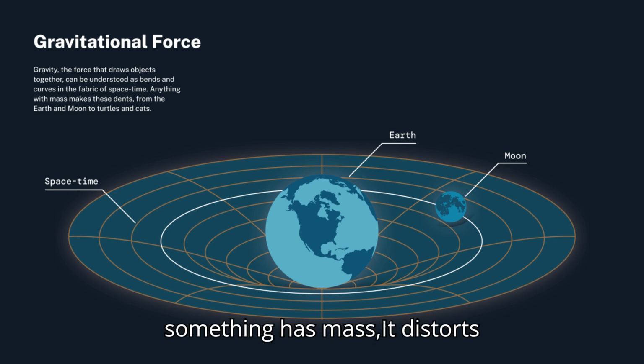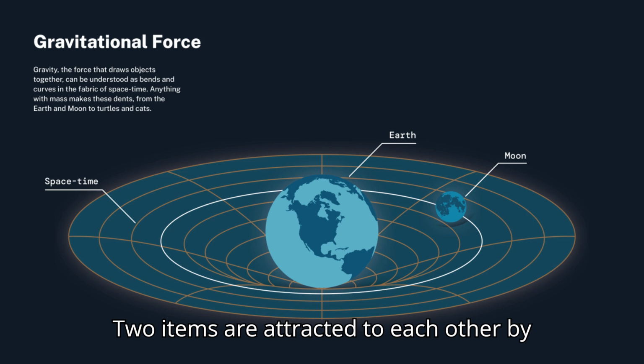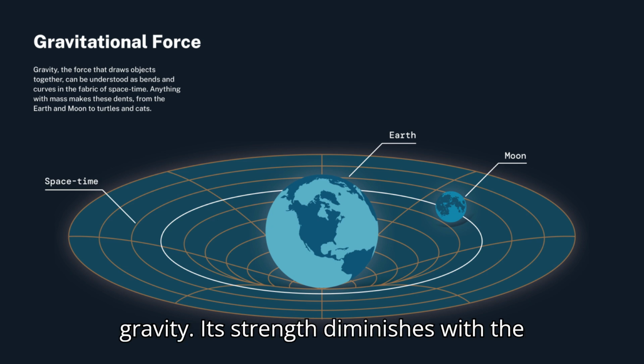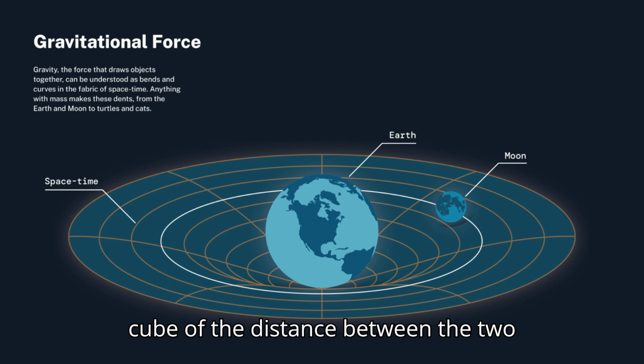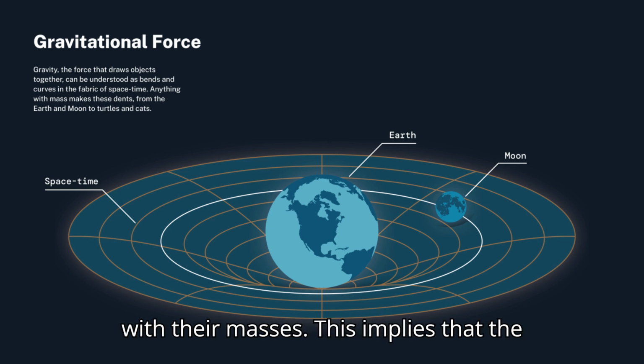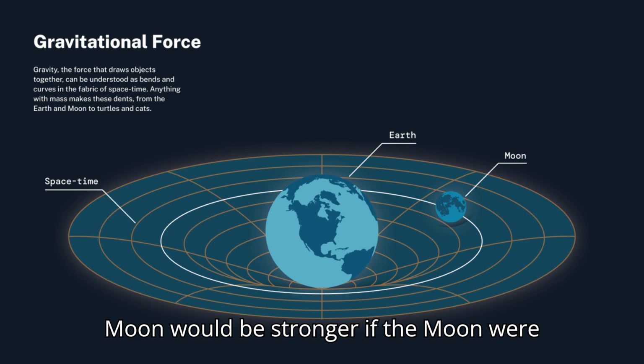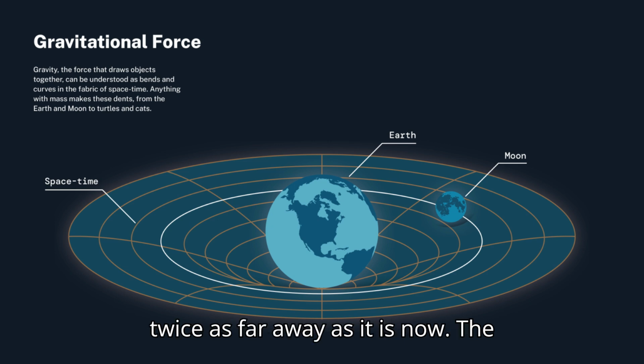When something has mass, it distorts spacetime and attracts other objects. Two items are attracted to each other by gravity. Its strength diminishes with the cube of the distance between the two objects, although it roughly increases with their masses. This implies that the gravitational pull between Earth and the Moon would be stronger if the Moon were twice as far away as it is now.